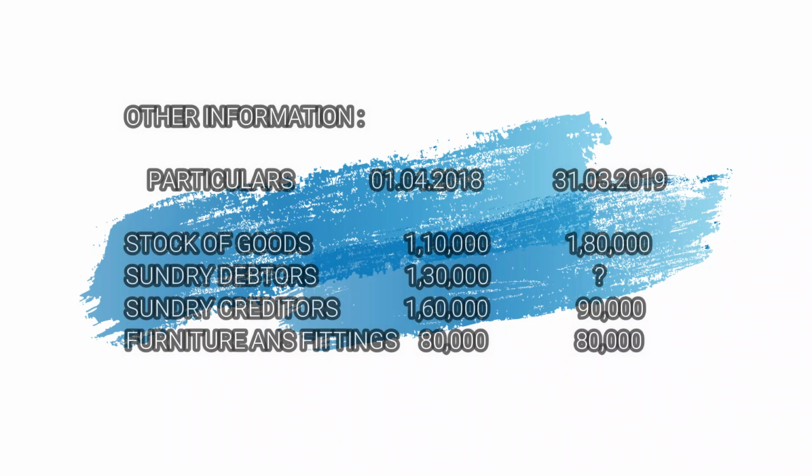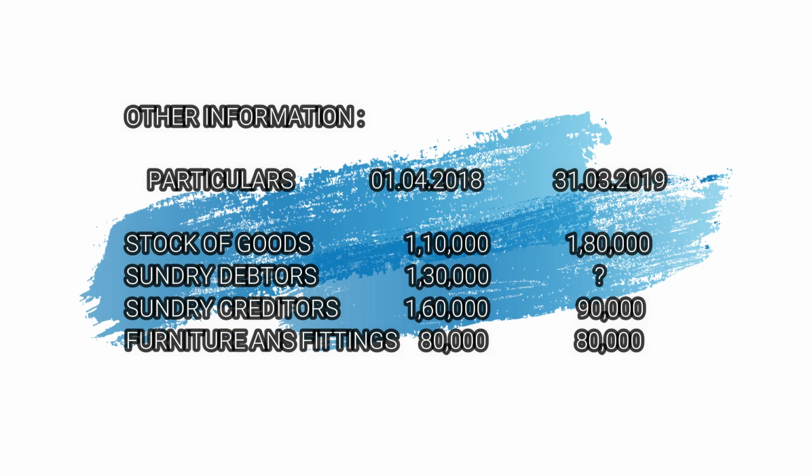Now, come to the other information. See, two columns are given, one for 2018 and one for 31/3/2019. Stock of goods, for 2018, 1,10,000. This is the opening stock and this should be taken to the trading account debit side to opening stock.